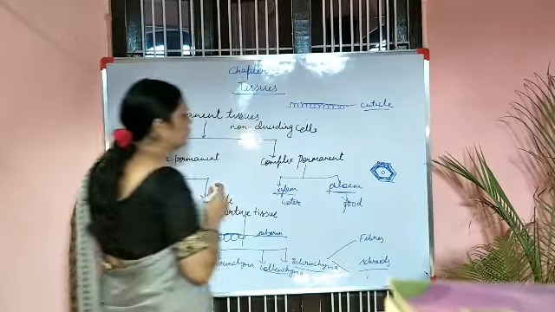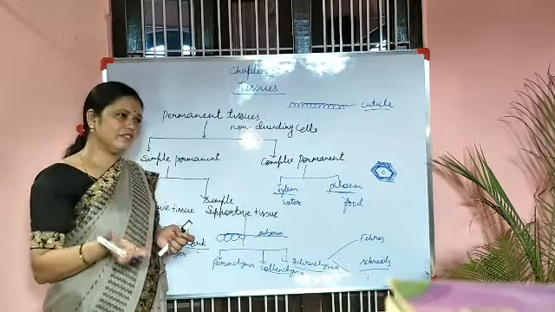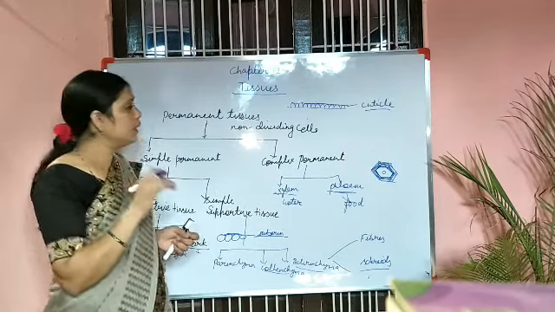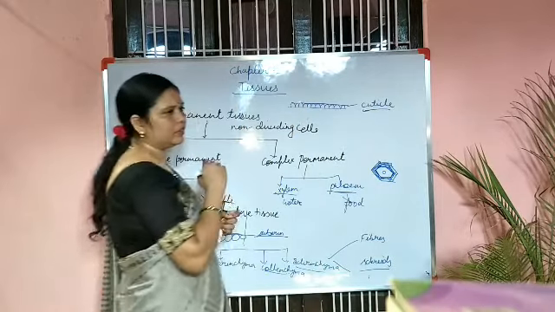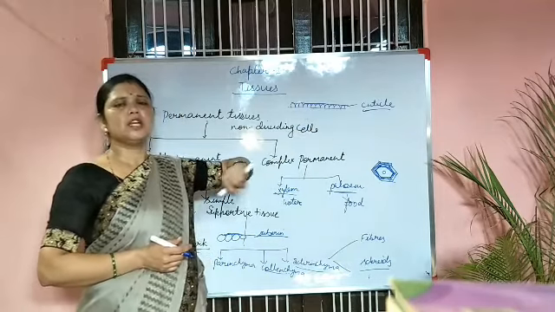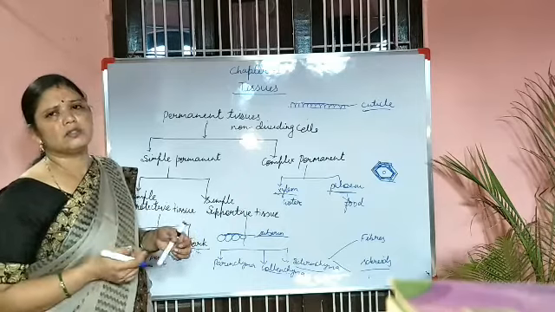What do you know about cuticle? Acha, did you see, children, cactus? Very thick fleshy leaf is there. Upper layer is very hard. Actually that is also because of this cuticle. And it helps to reduce the transpiration process in the desert plant, because in the desert water is less.